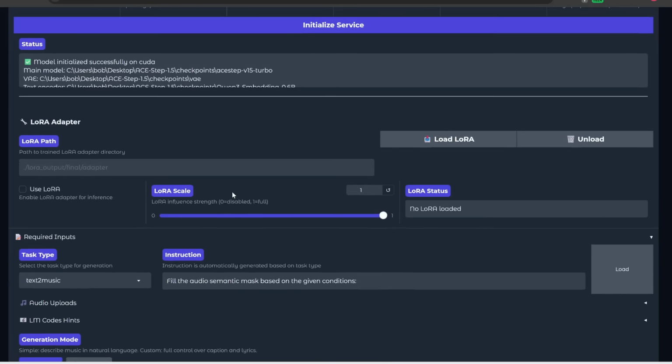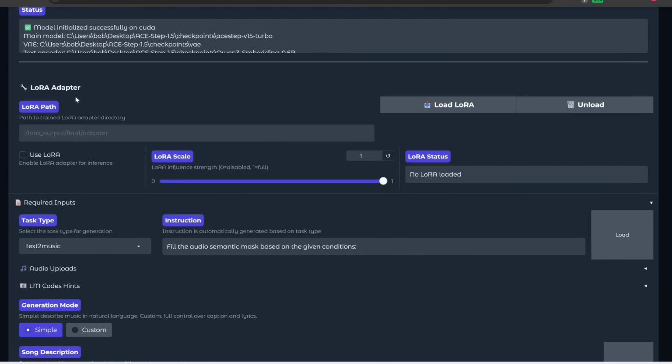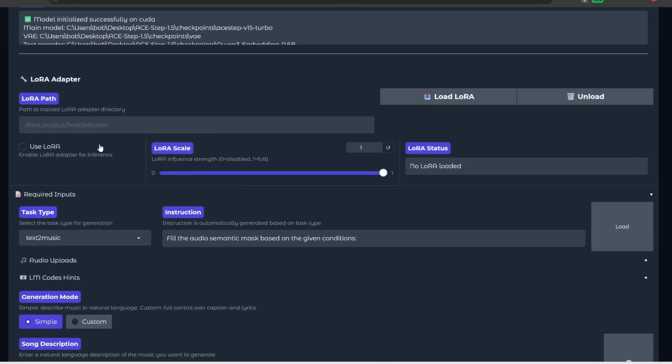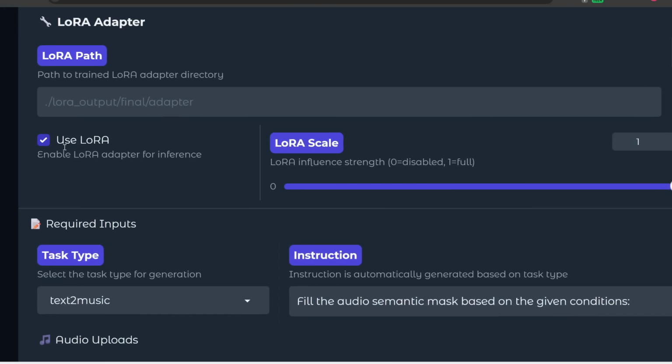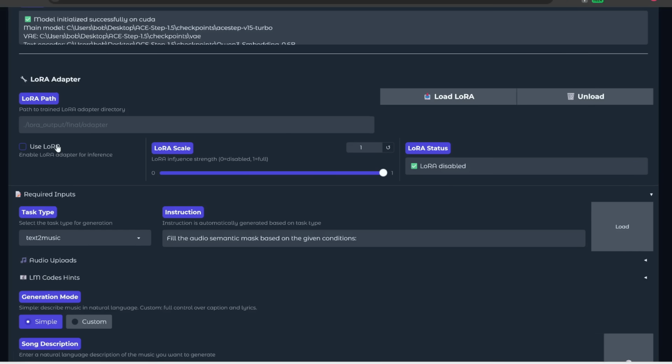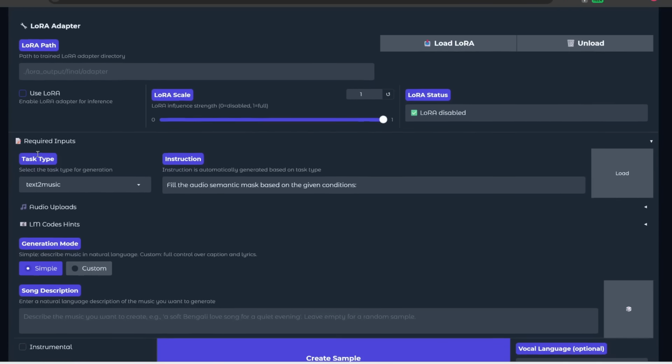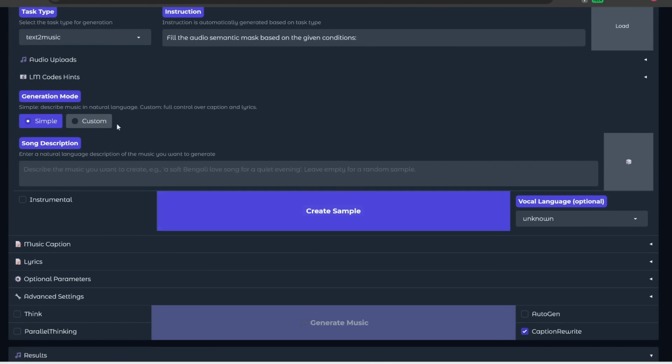Now, directly below this, we have this LoRA adapter section. Here is where we can load a LoRA, which is like a fine-tuned model to dictate a certain style for our generation. Now, since this just came out, I don't think there are any LoRAs for this yet, so you can just skip this for now. But in the future, if you do want to add a LoRA to this, you can click on this to enable LoRA usage. Anyways, I'm going to deselect this, and then if you scroll down here, here is where you can start generating a song with a text prompt.